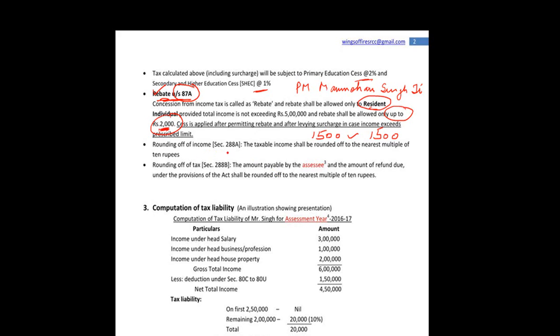Rounding off of income, section 288 capital A applies. The taxable income shall be rounded off to the nearest multiple of 10 rupees. Let's suppose आपकी income आ रही है 6,95,505. So this shall be rounded off to 6,95,510. Similarly, rounding off of tax, section 288 capital B, if your tax liability comes out to be 49056, it will be rounded off to the nearest multiple of 10 rupees, that is 49060.